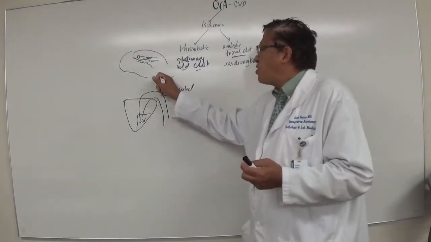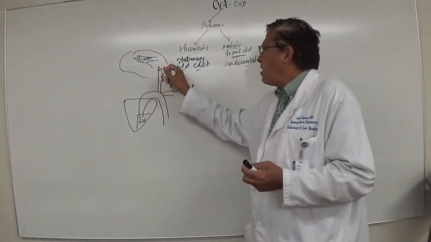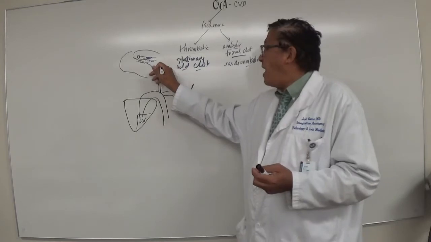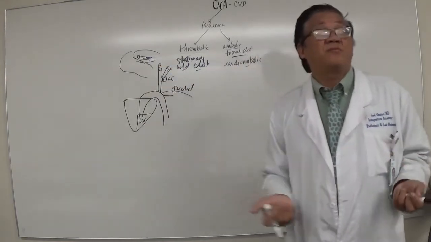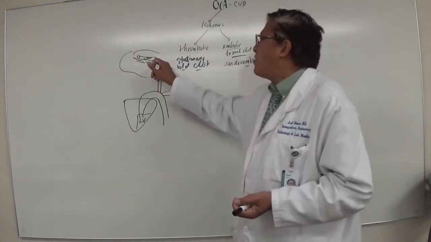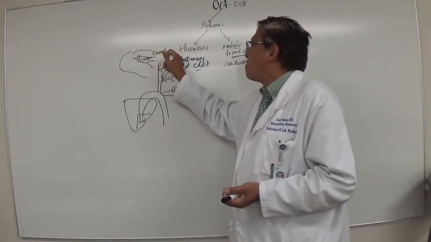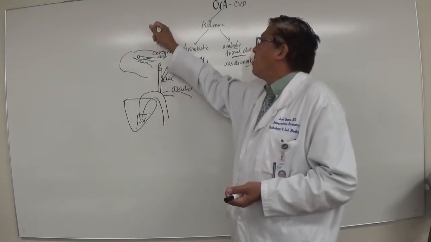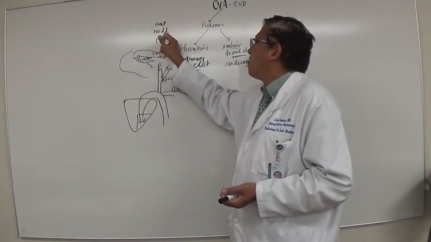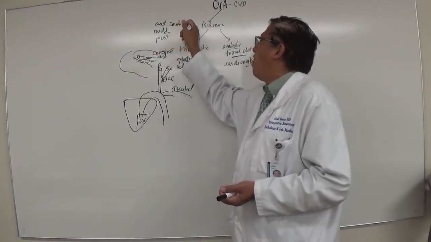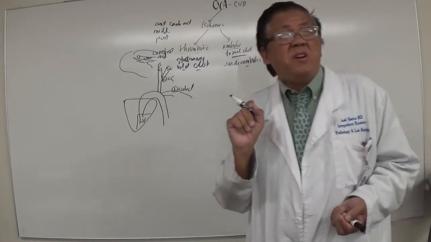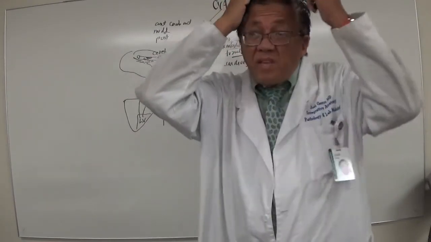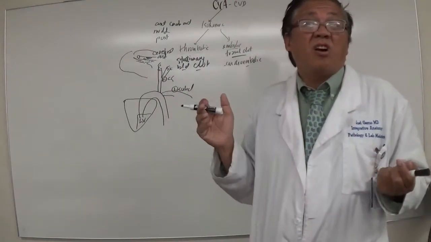The left common carotid divides into two: internal and then what? External carotid arteries. Are they the ones that bring blood, especially the internal carotid, giving rise to the cerebral arteries? So what do you call the arteries of the brain? Remember, you have the middle, anterior, and then what? Cerebral arteries. So every time you hear the word cerebral, it means arteries found in the brain. Anterior cerebral, middle cerebral, posterior cerebral, and you have the circle of Willis.